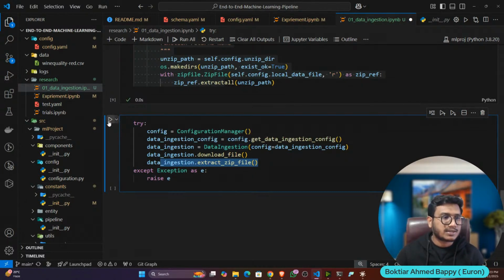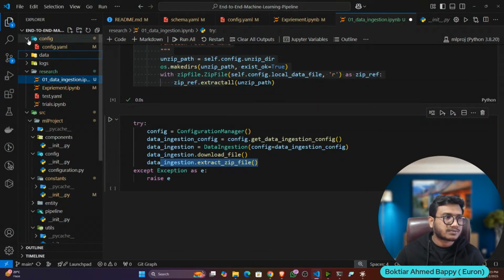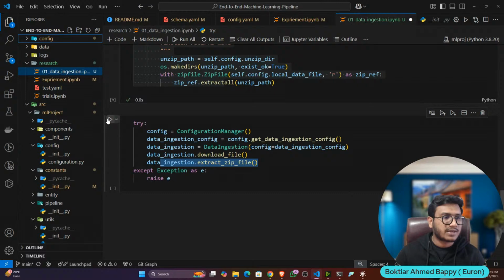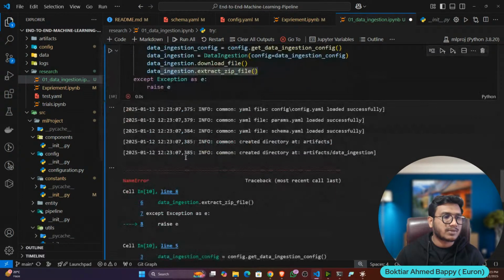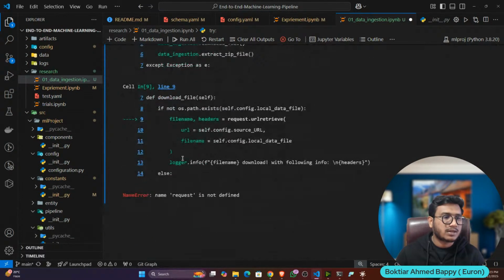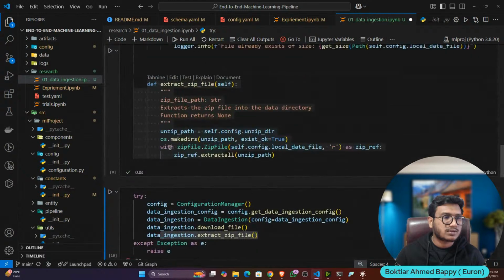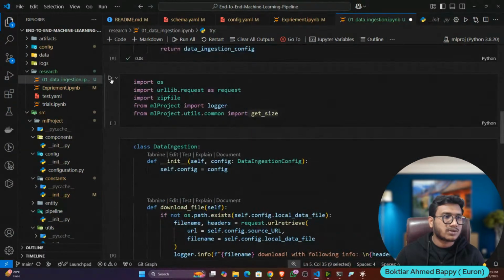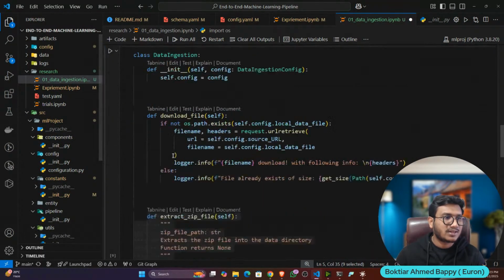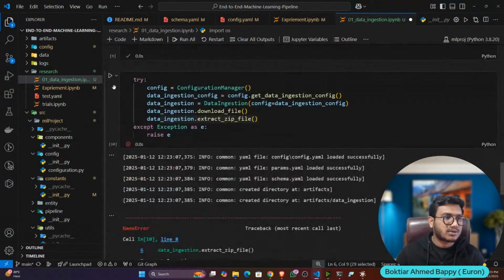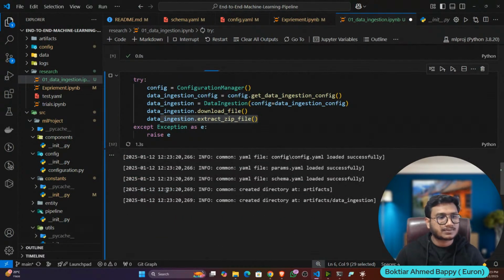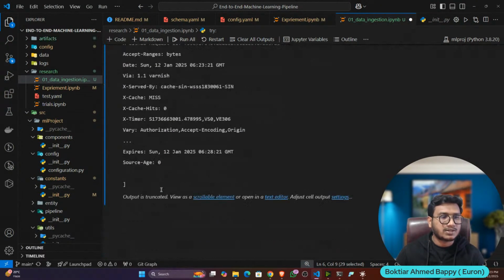Now let's execute the code and see. There is no artifact folder right now. If I execute, it will create an artifact folder automatically. But I get one error, request is not defined. Sorry, I forgot to execute this line again. Now let me execute the code. I think it should work. Now see, my data ingestion is completed.